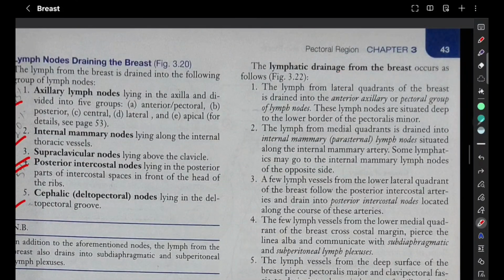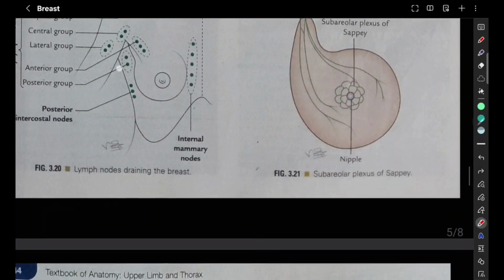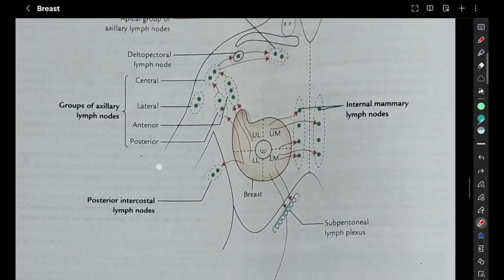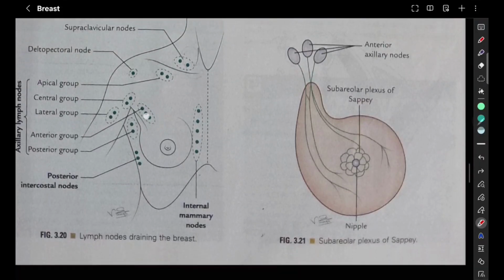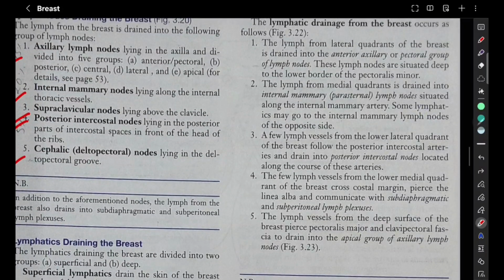Now, the lymphatics that drain the breast. The lymph from the lateral quadrant of the breast is drained into the anterior axillary or pectoral lymph nodes. Before that, we are going to see the subareolar plexus of Sappey. Here you can see the anterior axillary nodes, and here we have the nipple, around which we have the subareolar plexus of Sappey. So this diagram can be drawn to show that.